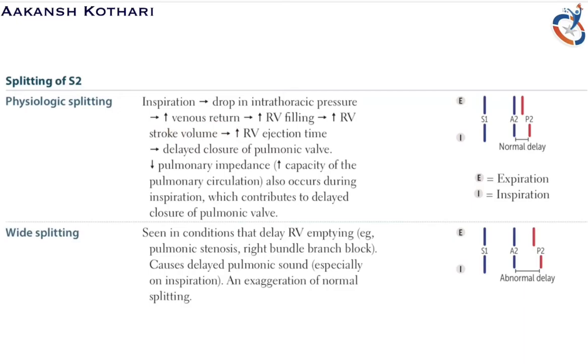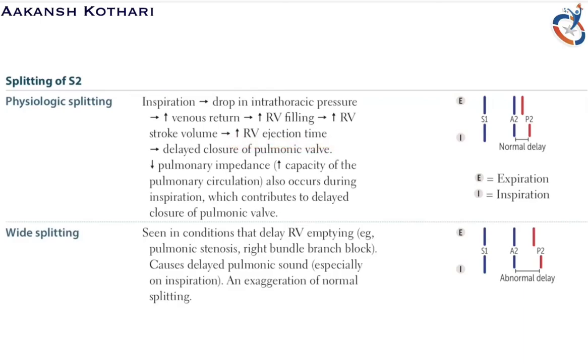Now, since the venous return increases, there is increase in the right ventricular filling, which leads to increase in the right ventricular stroke volume and leads to increase in the right ventricular ejection time. So, these three are connected. If there is excessive venous return, that means a lot of blood is coming back to the right ventricle. There is increase in the right ventricular filling. Now, since there is more blood in the right ventricle, there will be more stroke volume. If there is more stroke volume, then there will be more time required to eject the blood, and hence there is increase in the right ventricular ejection time.